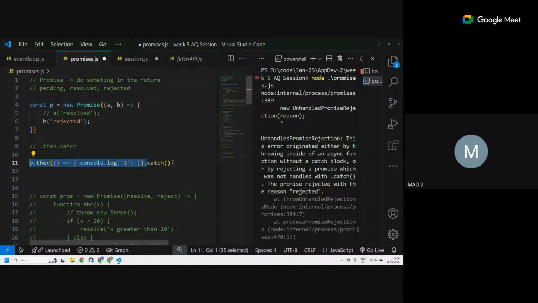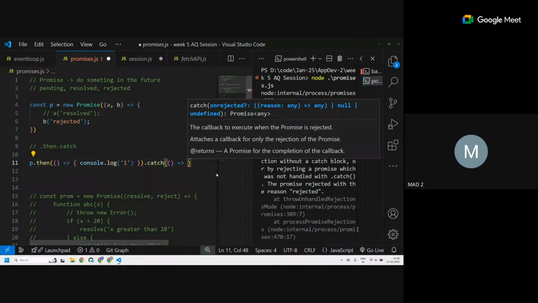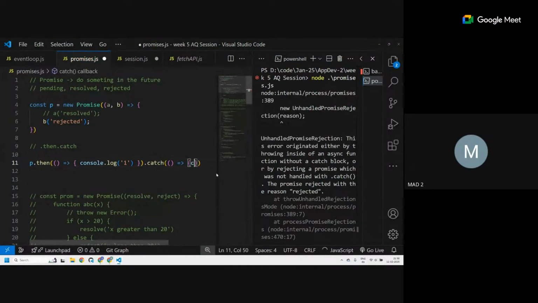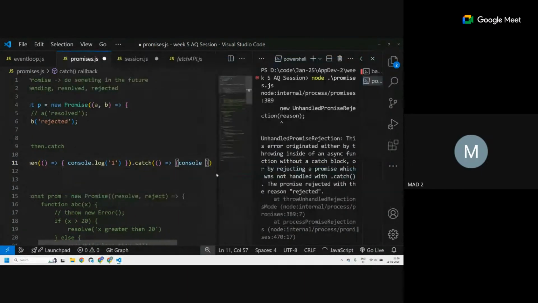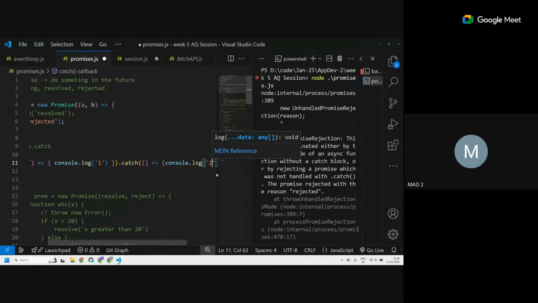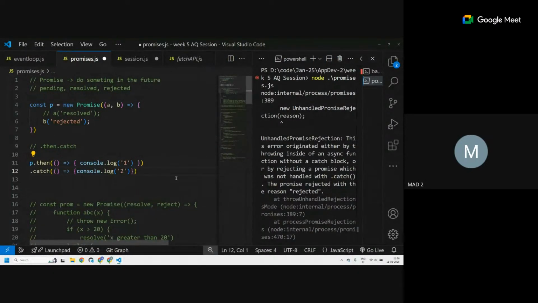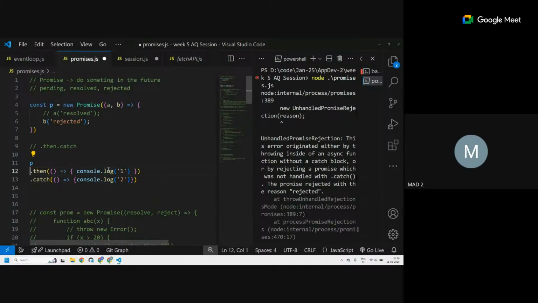Okay. Catch means it will catch that error, and then I can execute a different bunch of code with this. So suppose console.log 2, and to make this more readable, I will write it like this. Same thing, just to make it readable.